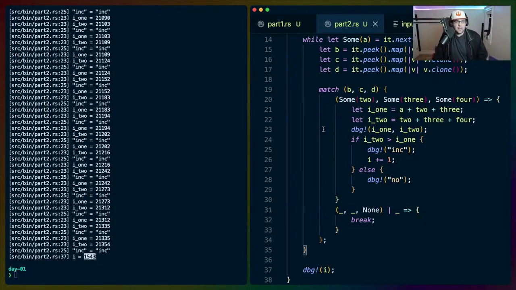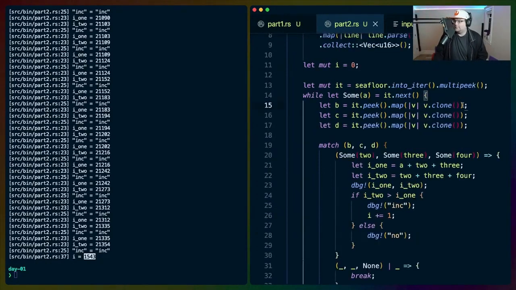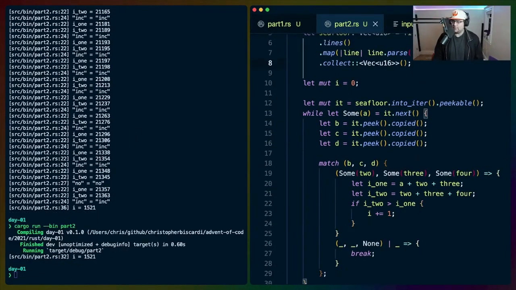Could you copy the option, like it.peek.copy, same as copying a pointer? Yes, because copy will copy the bits of the u16, which is effectively the same thing that I believe clone does. So this should also work. If I could screw my head on straight when I woke up this morning, that would be nice.